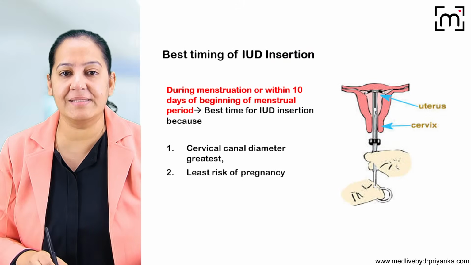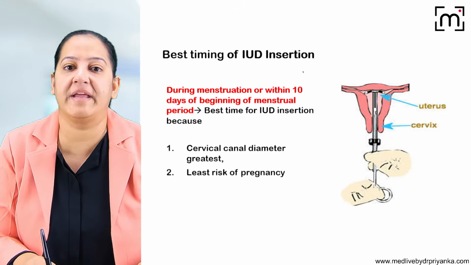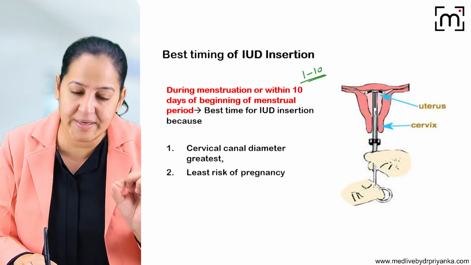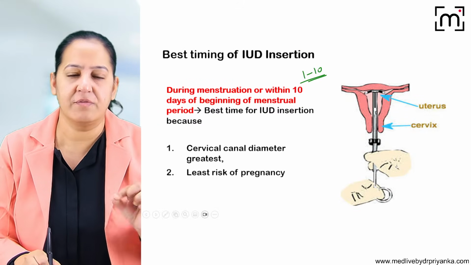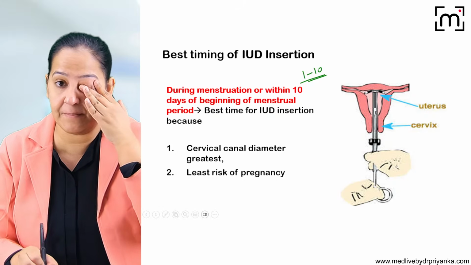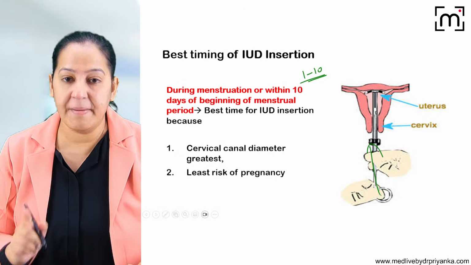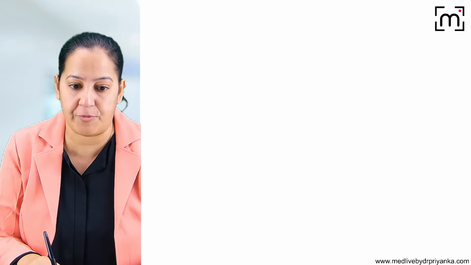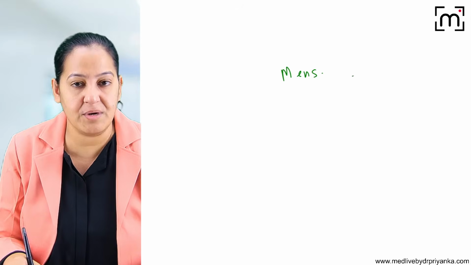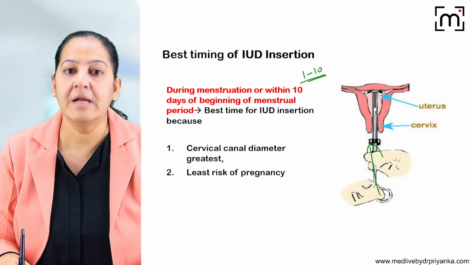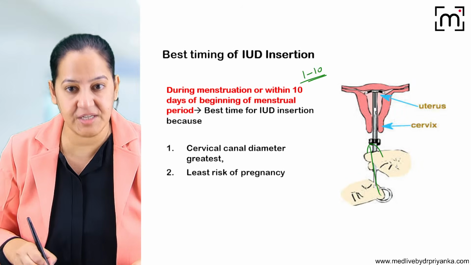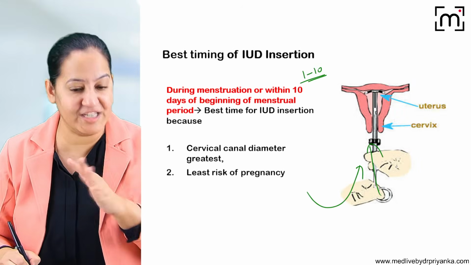The best timing is within day 1 to day 10, when the lady is menstruating. You will say, ma'am, why? Why is menstruation the best time to insert the IUCD? Because if the lady is menstruating, I'm sure she is not pregnant. Whenever I'm inserting the IUCD, I should be sure that she is not pregnant.